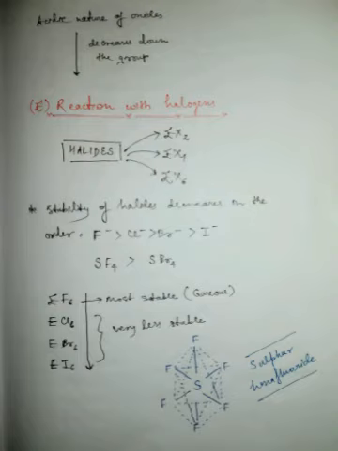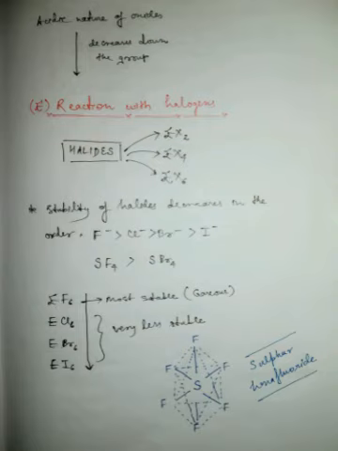As you can see, sulfur tetrafluoride is more stable than sulfur tetrabromide. If we talk about the hexahalides of these elements, the hexafluorides are most stable, while the hexachlorides and hexabromides are very less stable at room temperature.